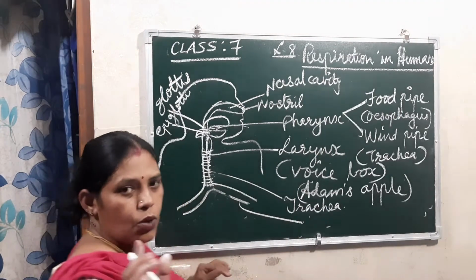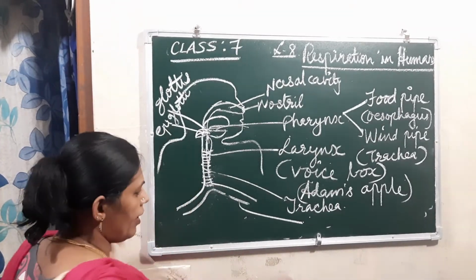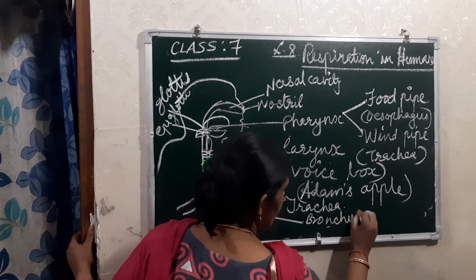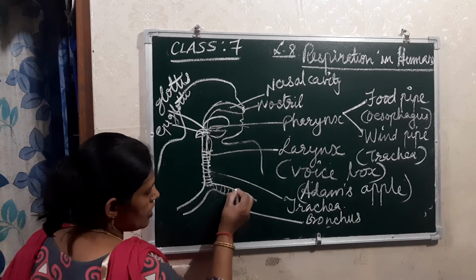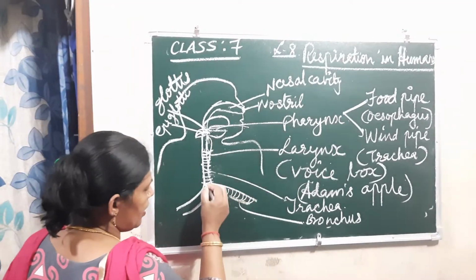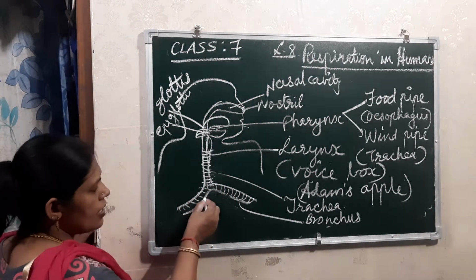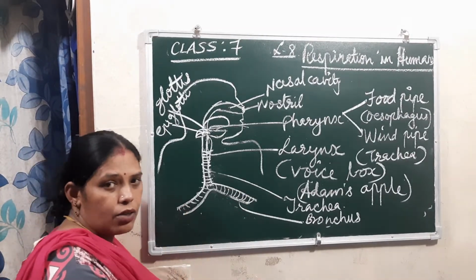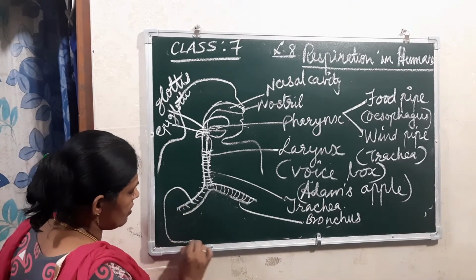If it is singular, we will call it bronchus, and if it is plural, we will call it bronchi. Now on one side only, so I am writing bronchus. And then see, these rings come up to here. Okay, C-shaped rings come up to here. And from here, both of them enter into each lung. So here it enters into the lungs.